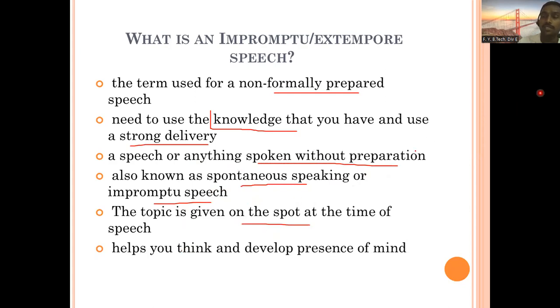You do not get much time, not even an hour, hardly 5 minutes you may get to think about the topic, and then you have to start. It helps you think and develop presence of mind. How you think, how you can present whatever things, knowledge or information you have, will be checked in this impromptu speech.